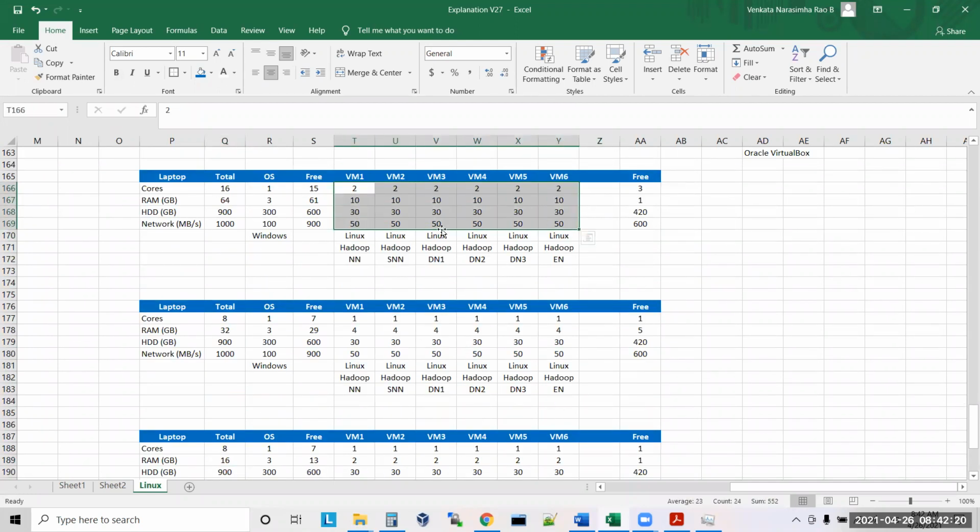The more RAM you have, the better, because you can create bigger VMs and use them. See, my virtual machine itself is 2 core 10 GB RAM. Somebody told me recently, sir, I have Core i3 with 12 GB RAM, which is equivalent to this one. Yes, i3, two cores and 12 GB RAM, here 10 GB RAM. Nearly the same. It means your laptop equals one virtual machine in my laptop.